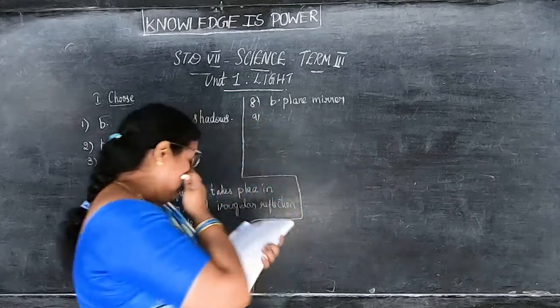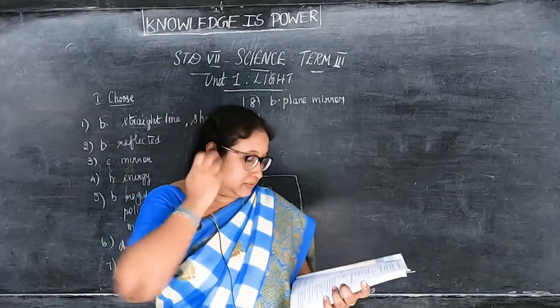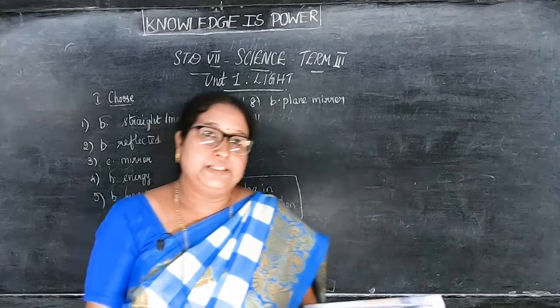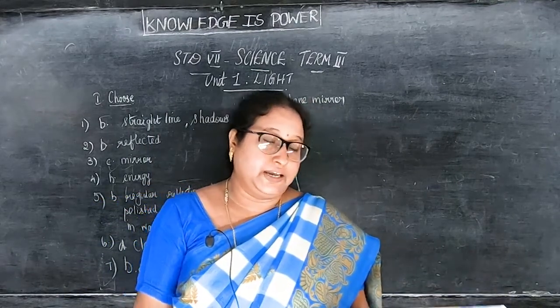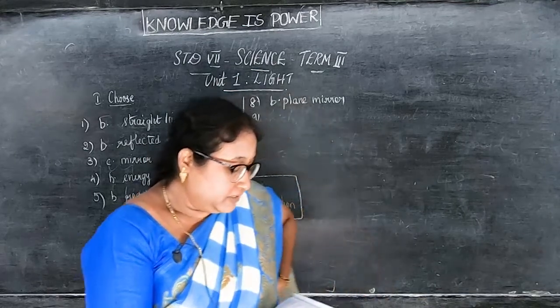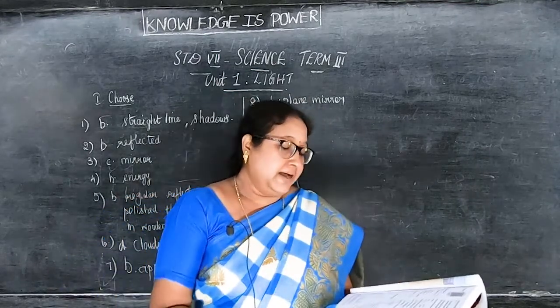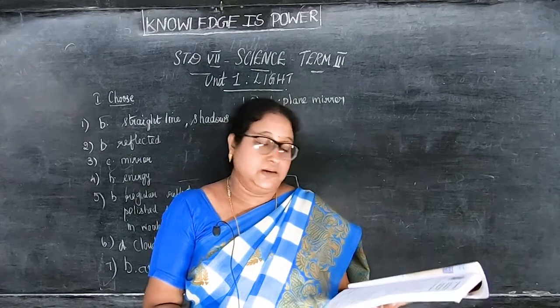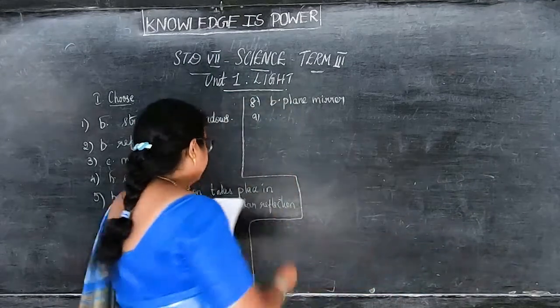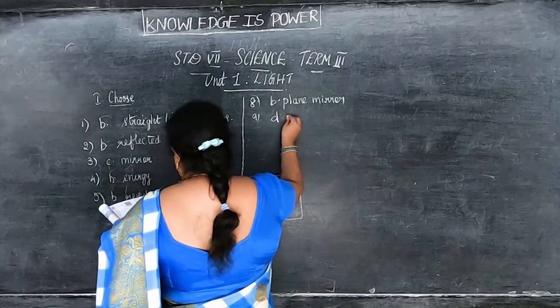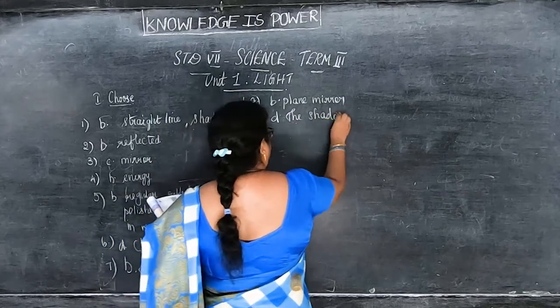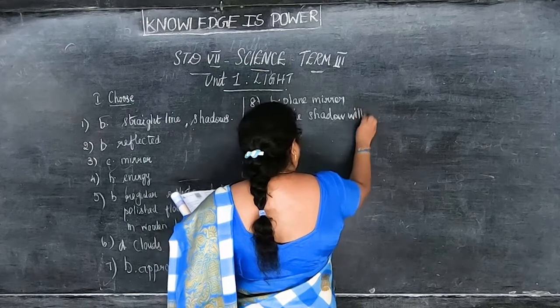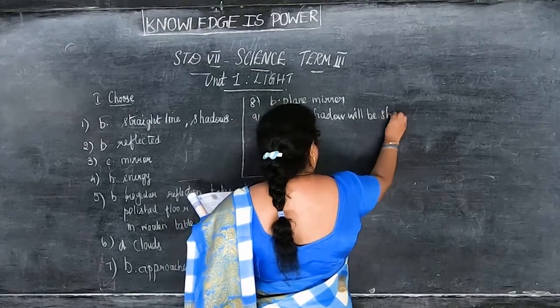Then 9th, Sivarajan placed a meter stick in the playground at 7 a.m. in the morning. How will the shadow of the stick at noon look in comparison to the one in the morning? Answer is D. The shadow will be shorter.